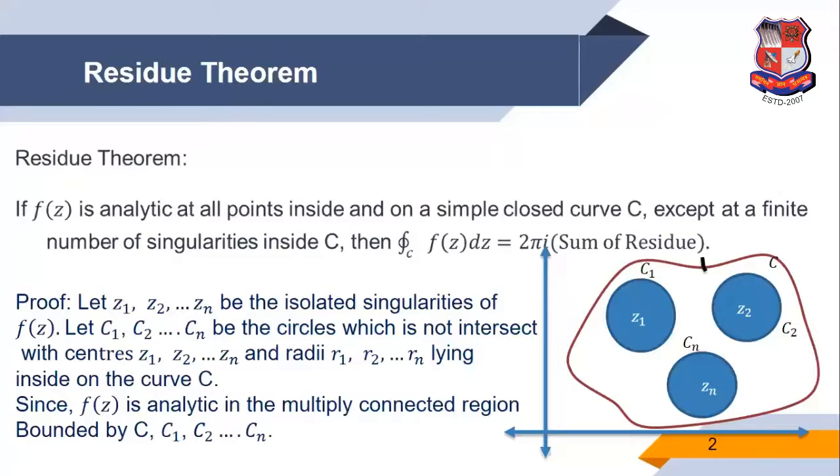Now let C1, C2 up to Cn be circles which do not intersect, with centers Z1, Z2 up to Zn and radii R1, R2 up to Rn, lying inside the curve C. Since f of z is analytic in the multiply connected region bounded by the curves C, C1, C2 up to Cn.